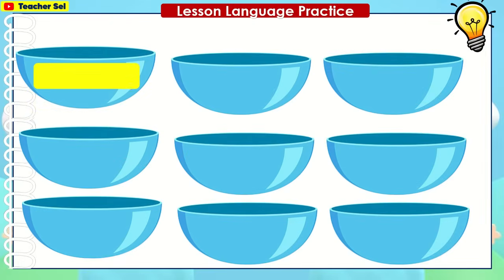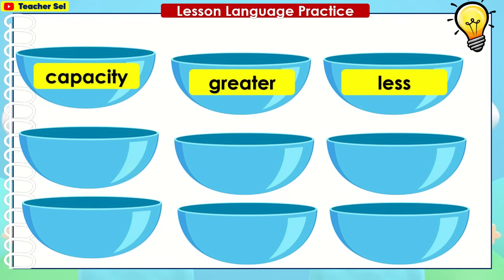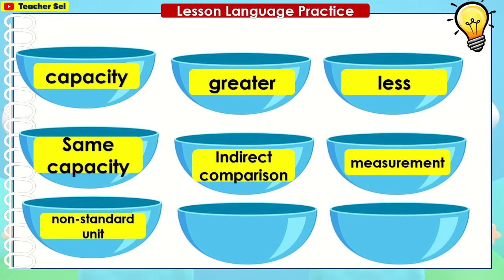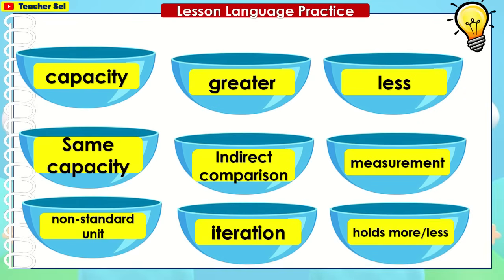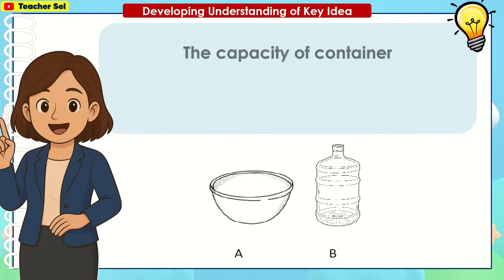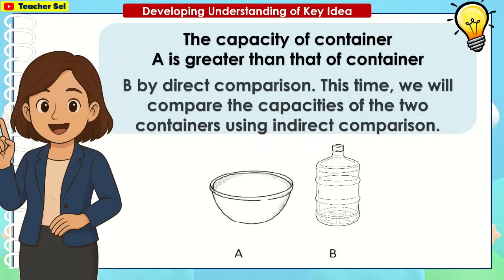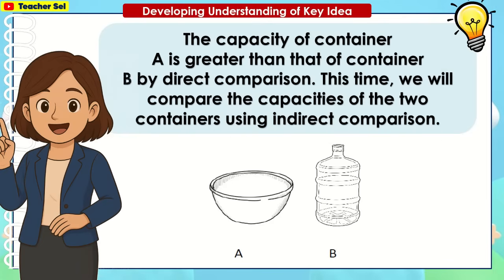Let's be familiarized with these terms: capacity, greater, less, same capacity, indirect comparison, measurement, non-standard unit, iteration, holds more or less. The capacity of container A is greater than that of container B by direct comparison.